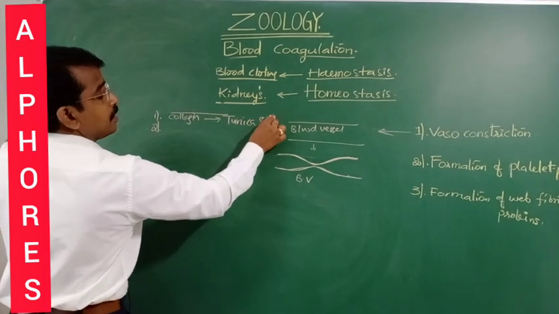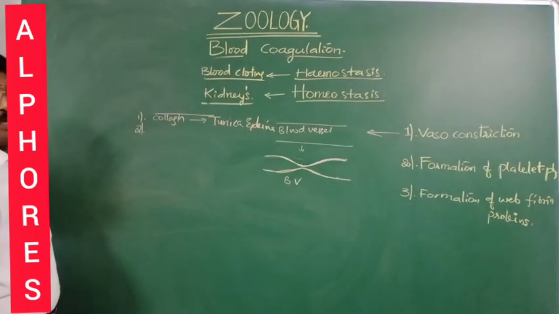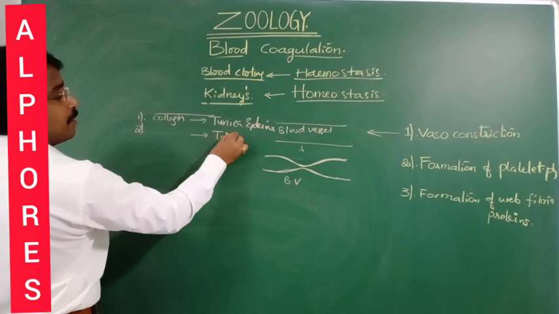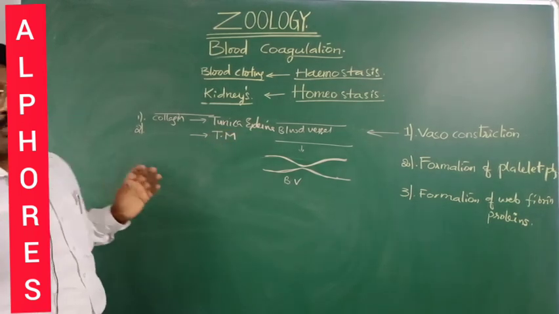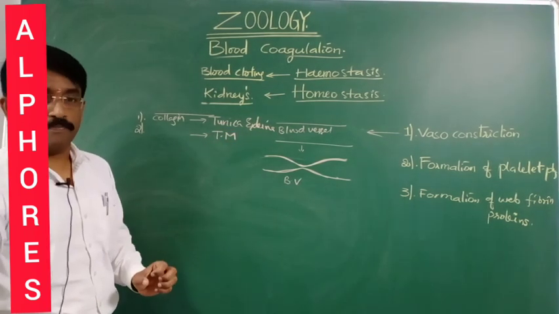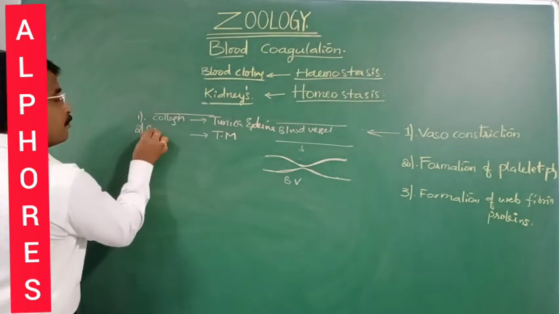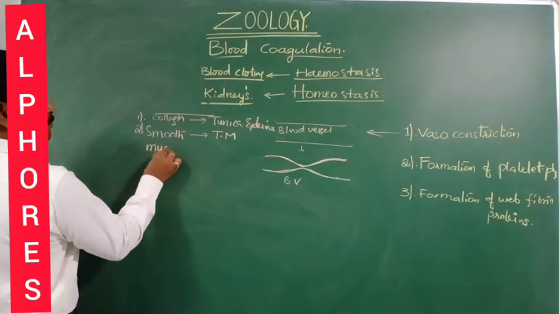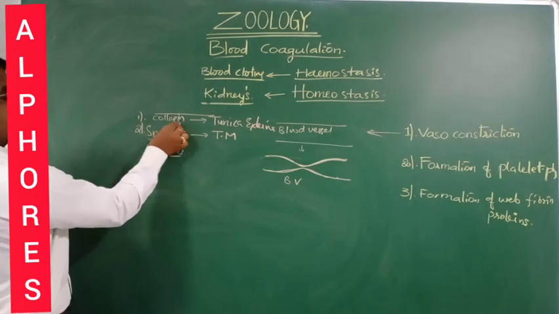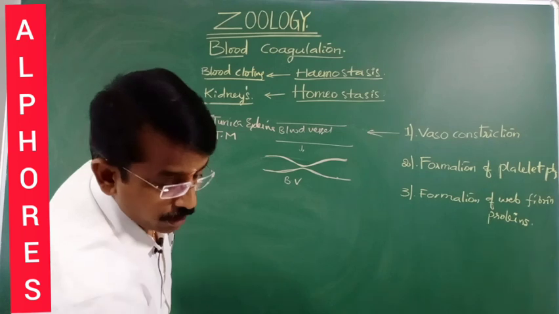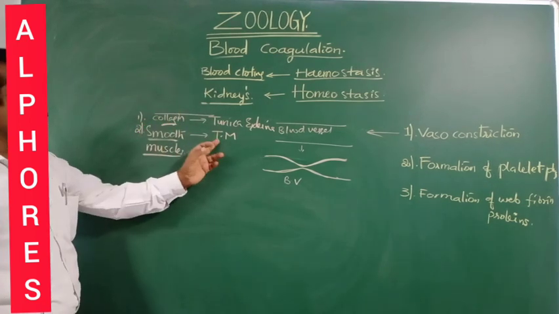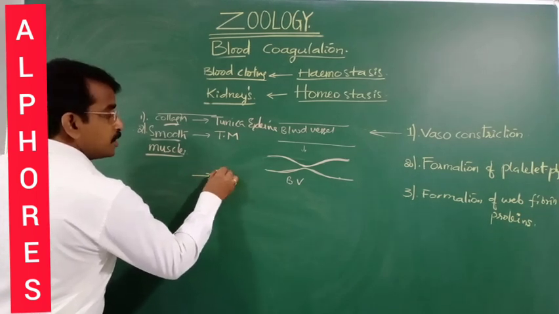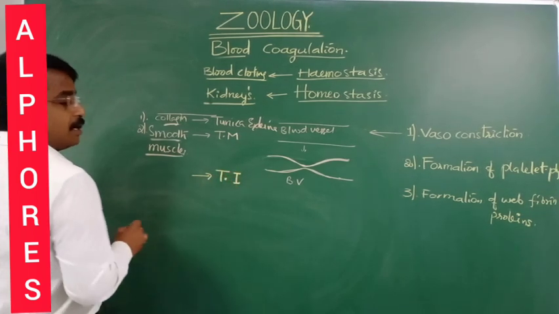I have written tunica externa, outer. Next, tunica media. TM stands for tunica media, which is made up of smooth muscles. The tunica externa is made up of collagen, tunica media with the smooth muscles, and tunica interna.